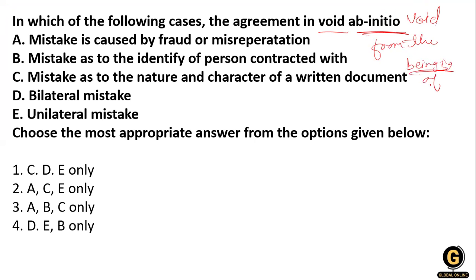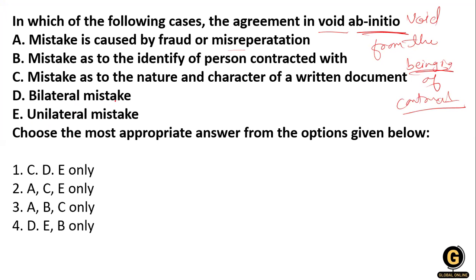When the contract is signed, from that time the contract is void. So what are the cases? Okay, the mistake is caused by fraud and misrepresentation. Mistake as to the identity of the person contracted with. Mistake as to the nature and characteristics of the written document, and the bilateral mistake or unilateral mistake.